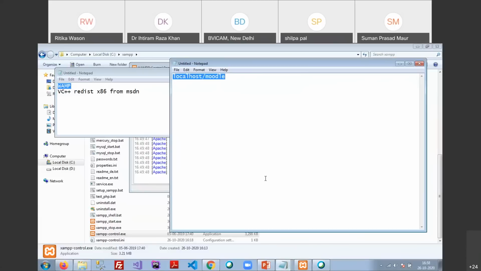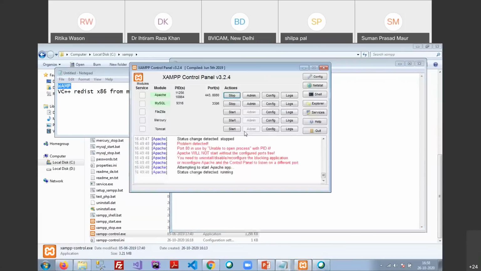Any browser. Please minimize it. The control panel should be minimized. Now you can minimize the control panel. No, sir, Apache is showing stop, and MySQL is showing start. I had started it, again it's showing start. Yes, ma'am. If it is not started, then please click on the start. It should be stopped, started, then again it should be stop.